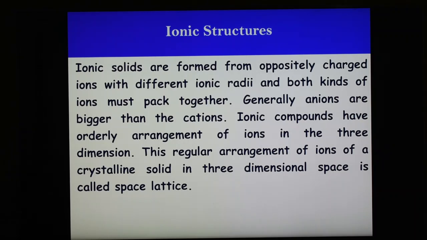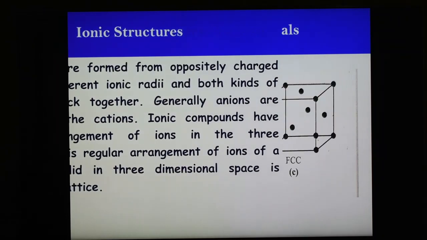It is appropriate to recapitulate some of the terms that will be used in the crystal structure of the ionic compound. Ionic compounds are an orderly arrangement of ions in three dimensions. This regular arrangement of ions of a crystalline solid in three-dimensional space is known as space lattice. And space lattice is best described by the unit cell. These are the general parts of the ionic structures of the compound.